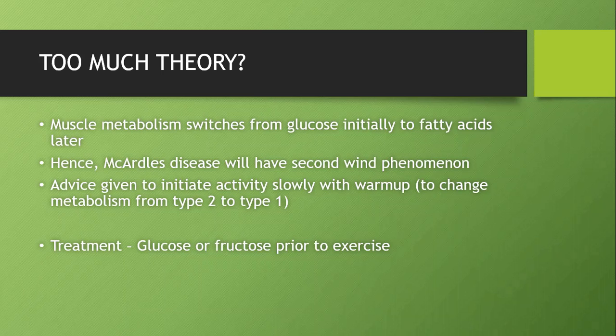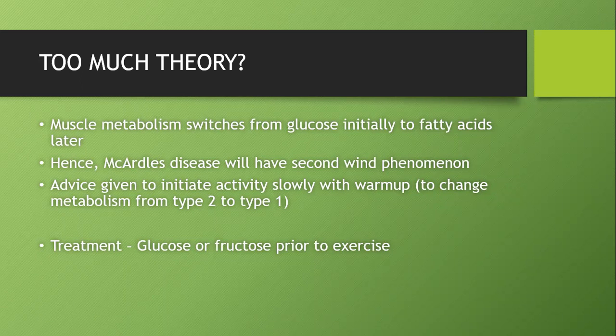So again, the clinical advice, the therapeutic advice which you give, is also based on this only. Initially, he will have weakness, but later he may not have weakness. So ask him to start any activity slowly with a warm-up so that the muscle metabolism changes from type 2 to type 1, or from glucose to fatty acid metabolism, to overcome the weakness.